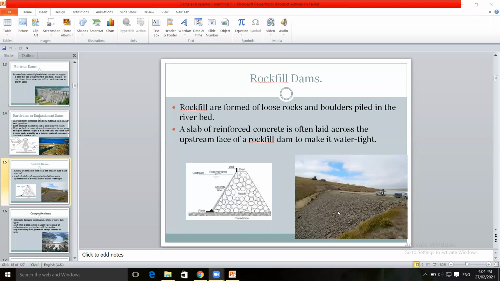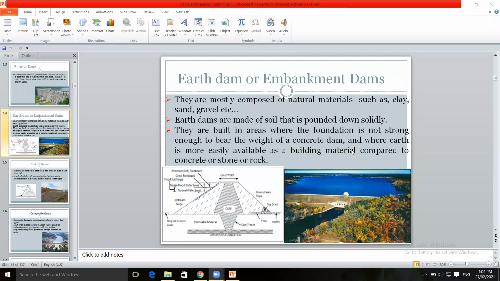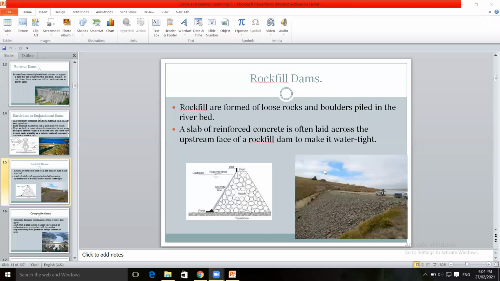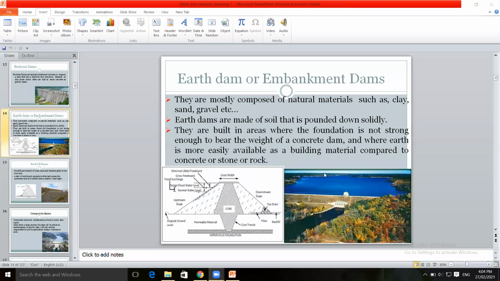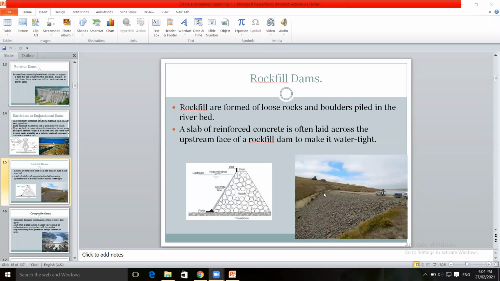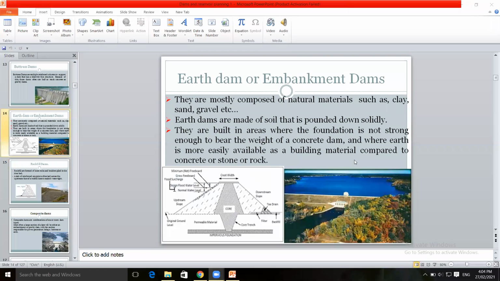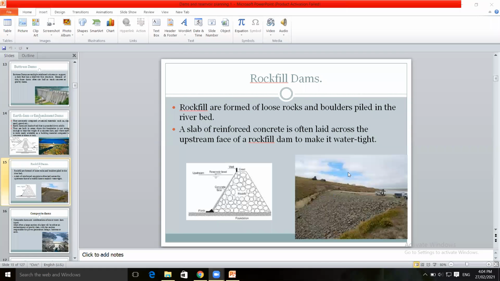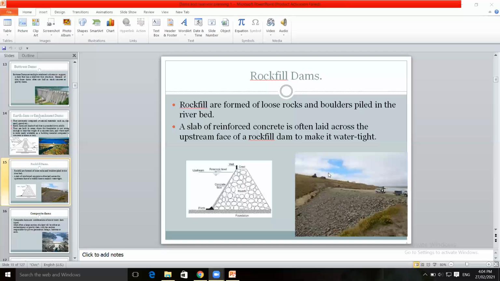Understand what a rock-filled dam is. Difference between earthen dam and rock-filled dam. These are natural materials which are easily available. Therefore, this type of dams are constructed. And if the foundation is not strong enough, in that case, this type of dam is constructed. This is a rock-filled dam.